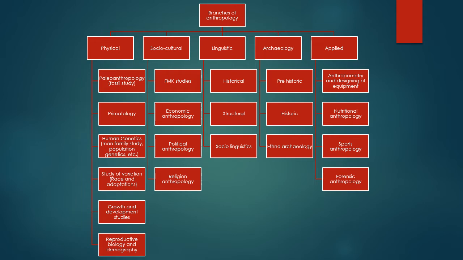And finally, we have archaeology, the prehistoric and the historic archaeology, and the ethnoarchaeology. So we'll be covering them in detail in unit 1.3, which will be the third video from now. And lastly, we have applied anthropology. It deals with anthropometry and the designing of equipment. That is, it sees how humans vary in their limb size, and different kinds of measurements are used for designing equipment. Like there are turret guns, there are trains, and there are military equipments of different types.